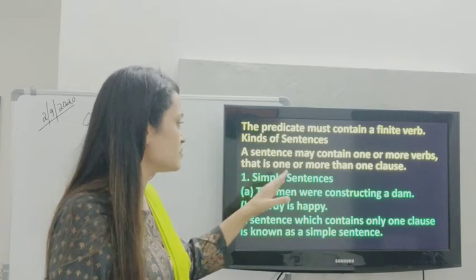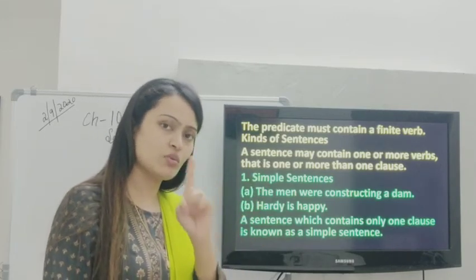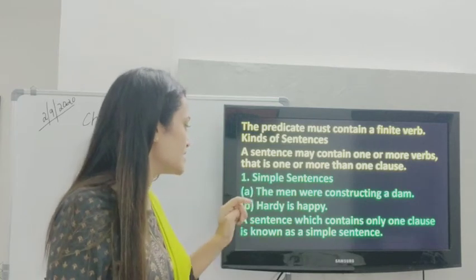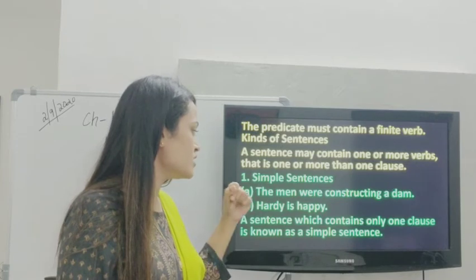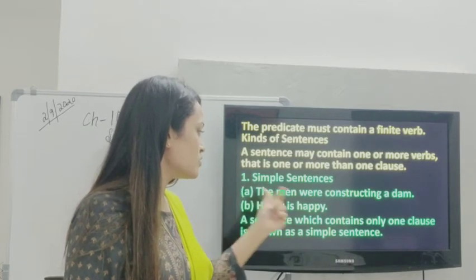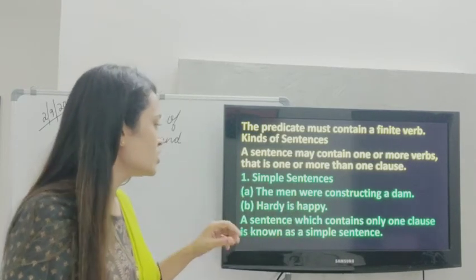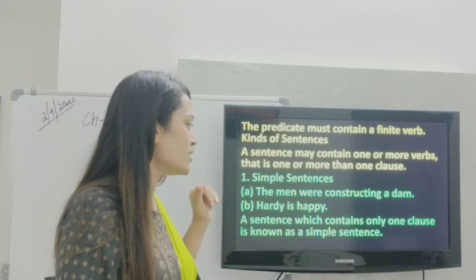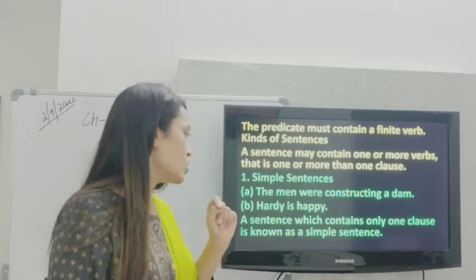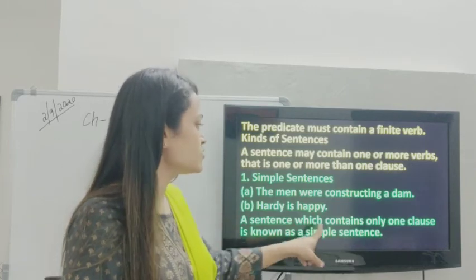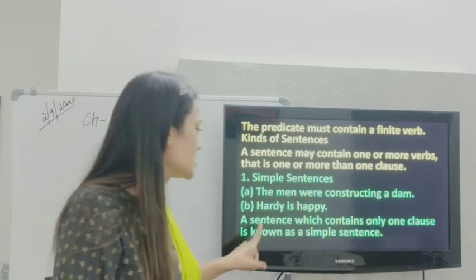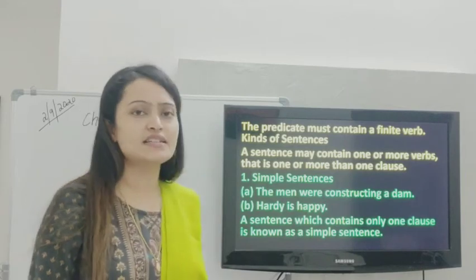When there's only one clause, it is a simple sentence. Hardy is happy. Hardy is the subject, is is the verb, and is happy is the predicate. It has only one verb, so it is only one clause, and one clause means it's a simple sentence. A sentence which contains only one clause is known as a simple sentence.